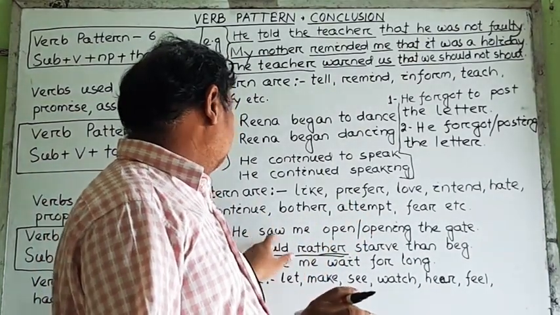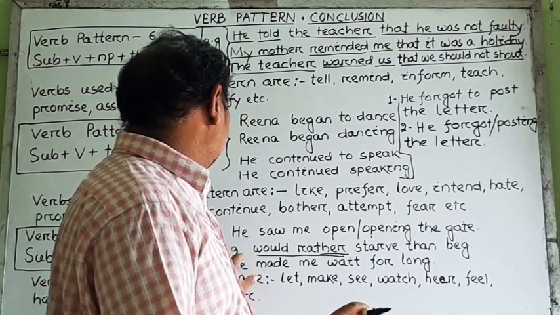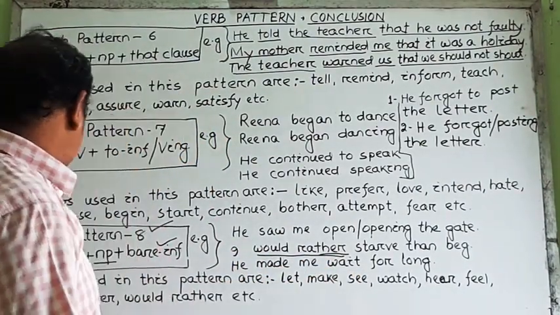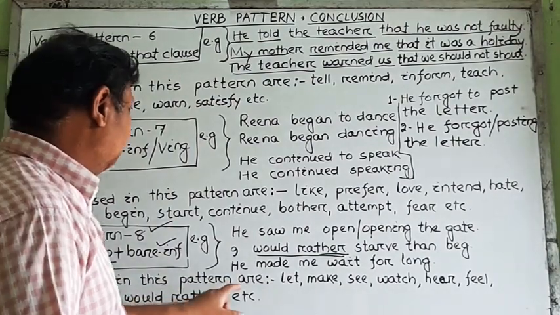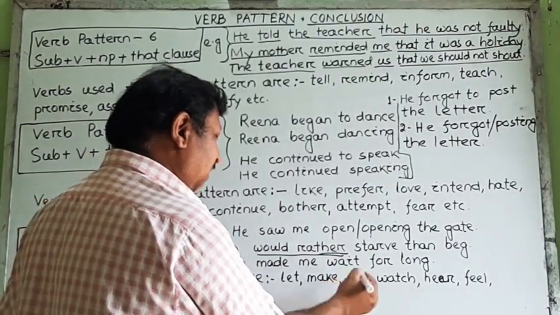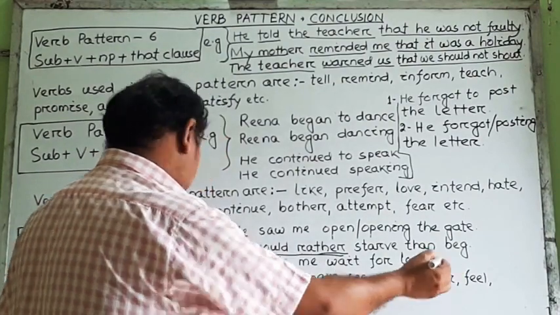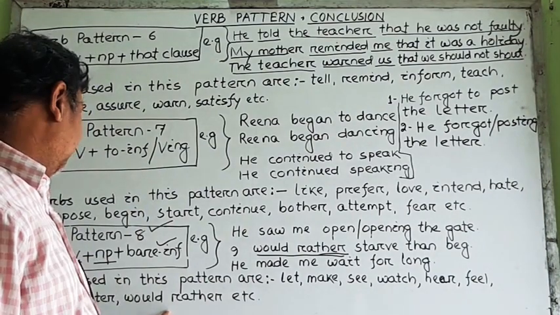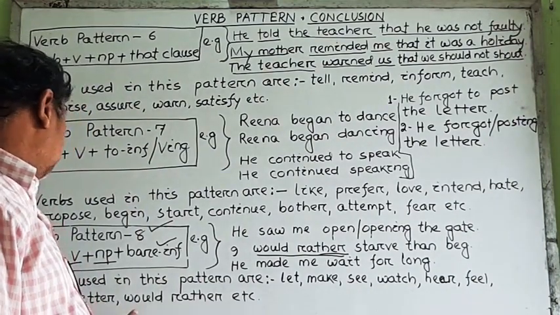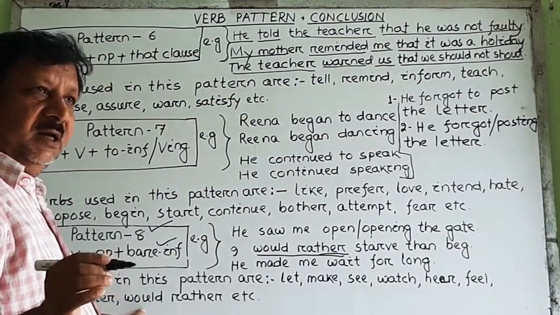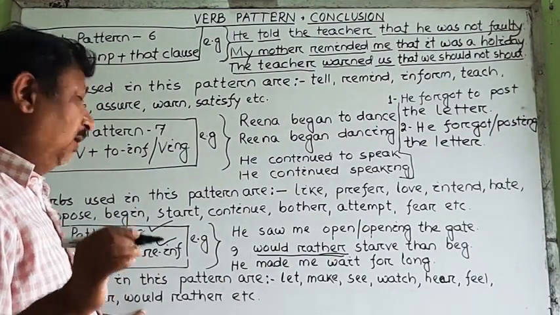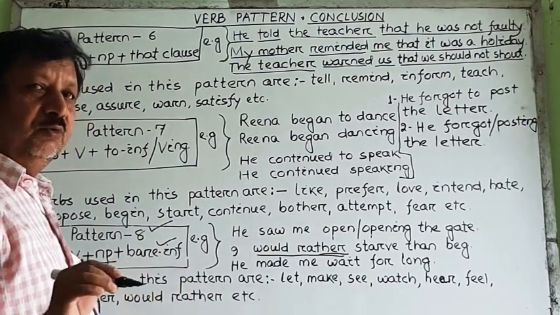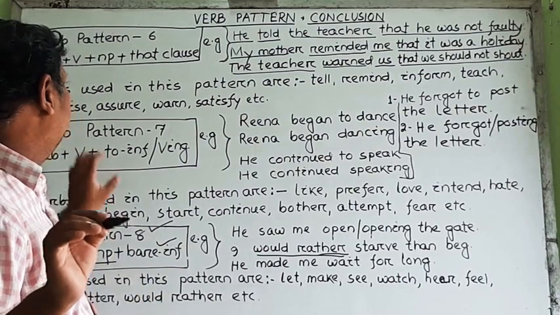But anyway, we should learn that these are the usages, and we may write here I would rather starve than beg, he made me wait for long. Some of the chief verbs used in this pattern are let, make, see, watch, hear, feel, had better, would rather. Let me repeat it. You have to go through these two phrases and try by yourself to use them in sentences of your own so that these two phrases will be remembered with you forever.